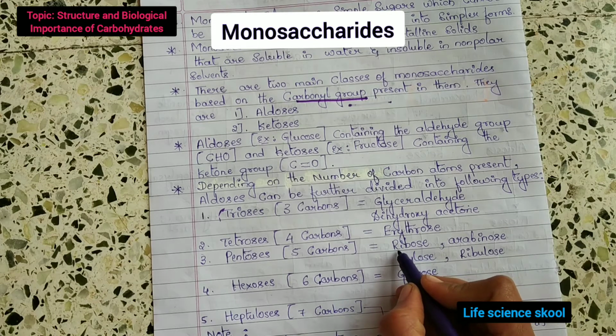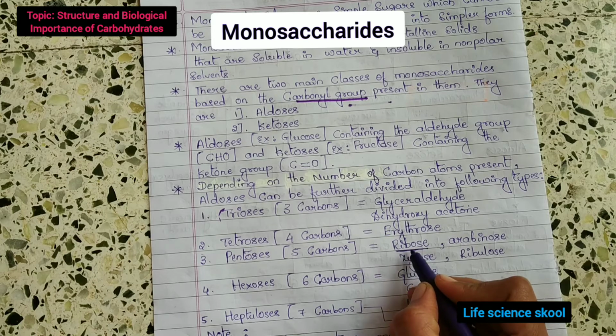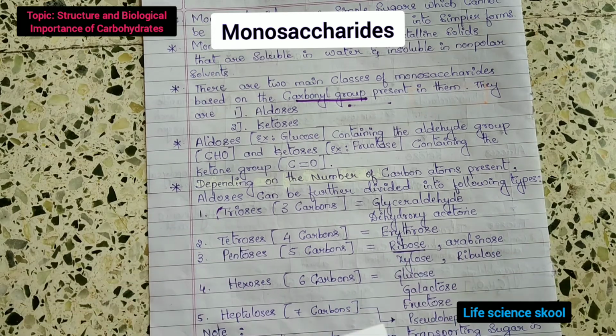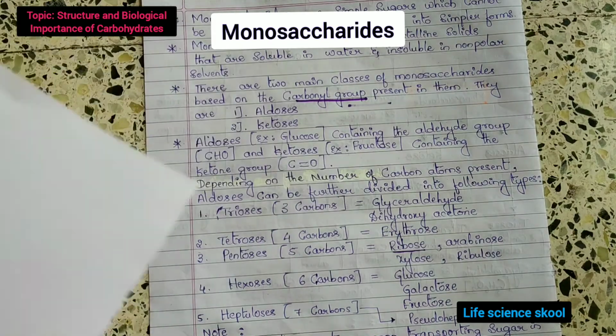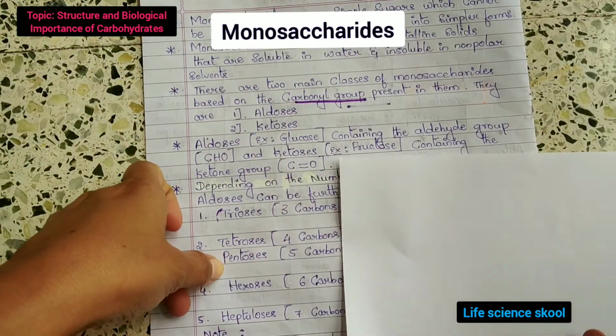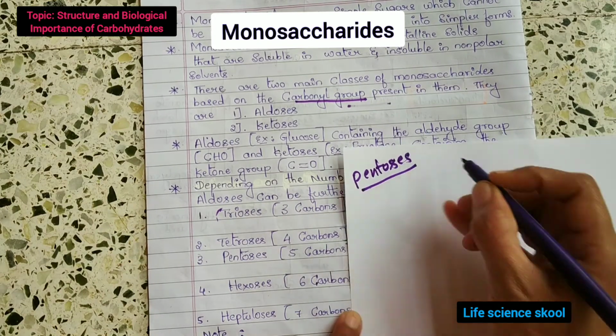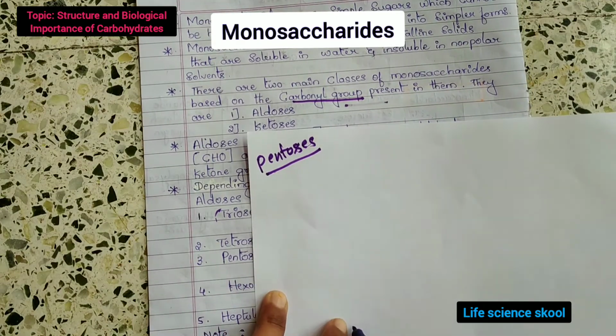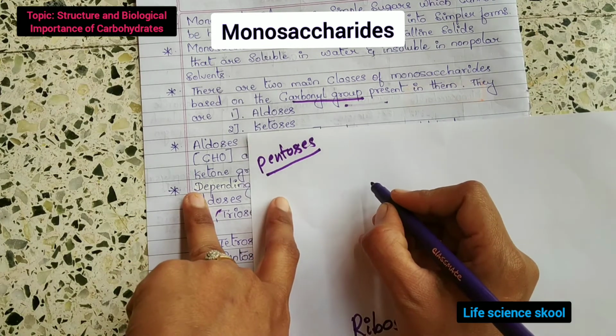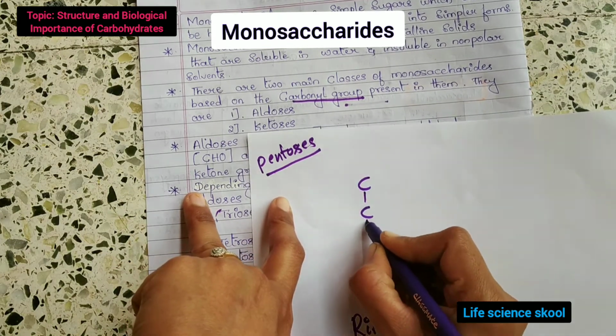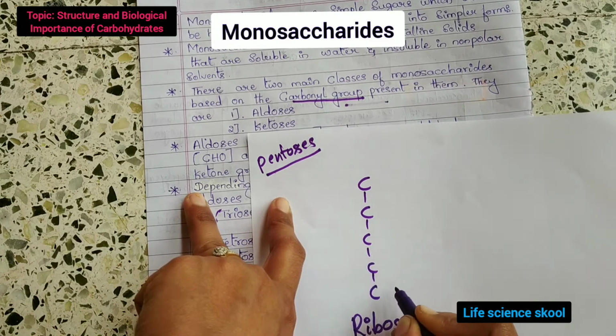To make it easy for you, I will explain one more example, that is ribose. Ribose is an example for the pentoses. To find out whether it is aldose or ketose: it is a 5 carbon, 1, 2, 3, 4, 5 carbons.